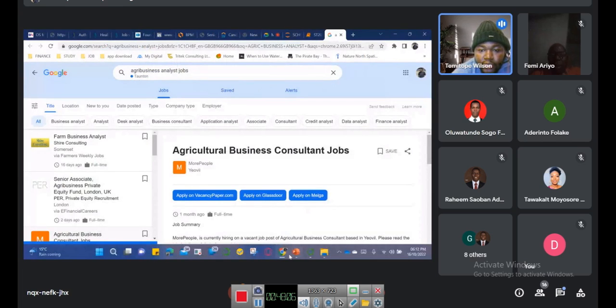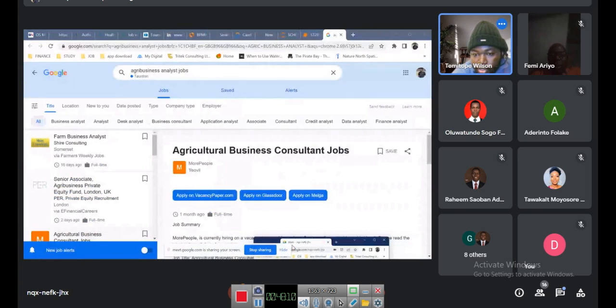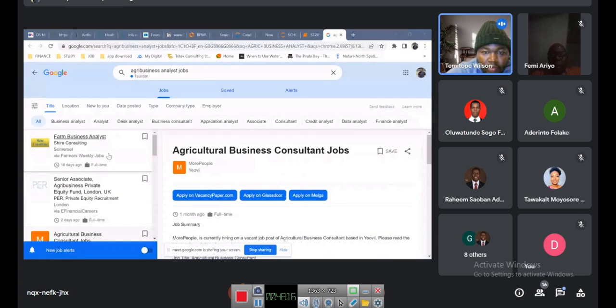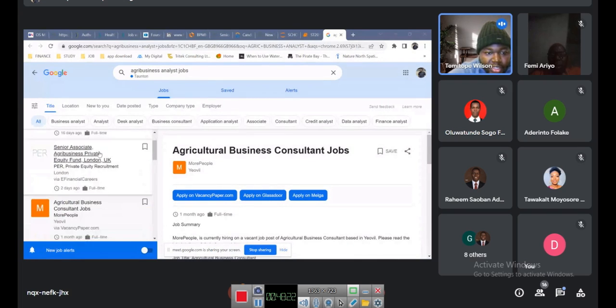All right, so we've got these roles here now, and I'm just going to do that briefly. This is an example of the jobs you can get. This is a job site. I just looked at jobs on Google. You can be a farm business analyst. You can be a senior associate agribusiness partner.